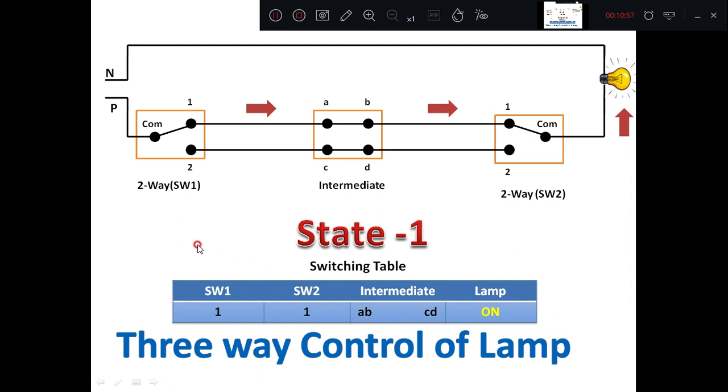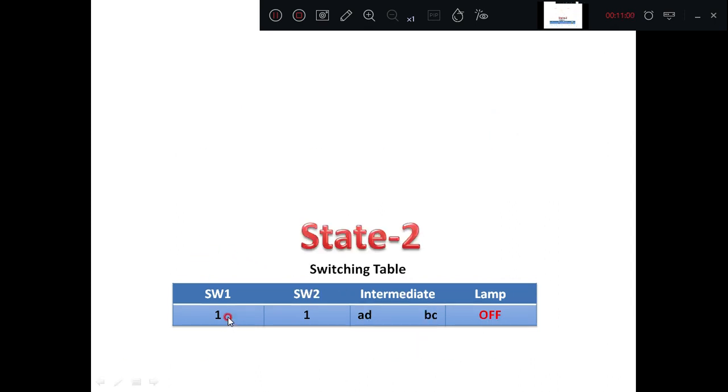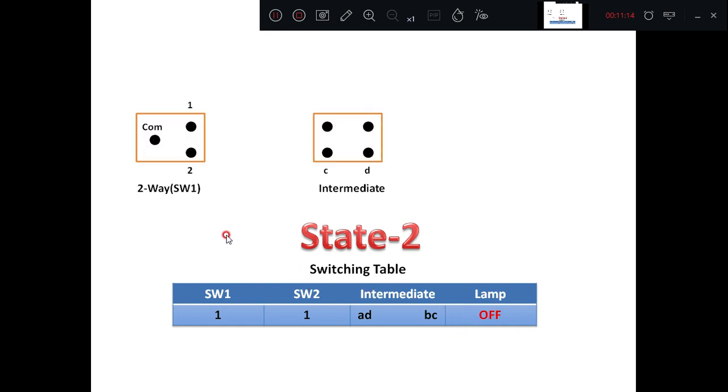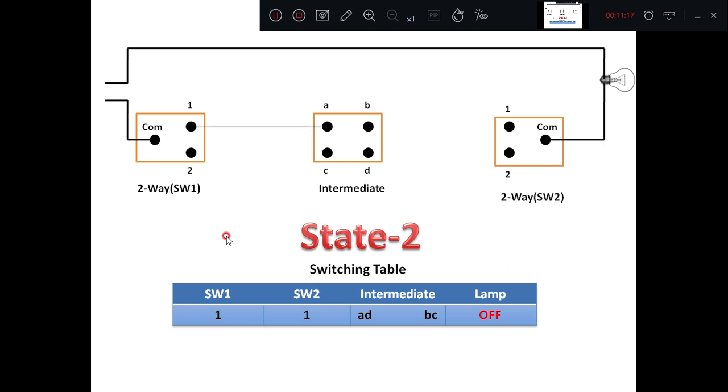Then we'll see the next state. In this case, switch number 1 is at 1, switch number 2 is also at 1, but the intermediate link I am changing from ABCD to ADBC. In this case, the bulb will be off. We'll see that here. Once again, the circuit: I am connecting the traveler links here, switch number 1 is at 1, switch 2 is also at 1, and now it is AD, then BC.